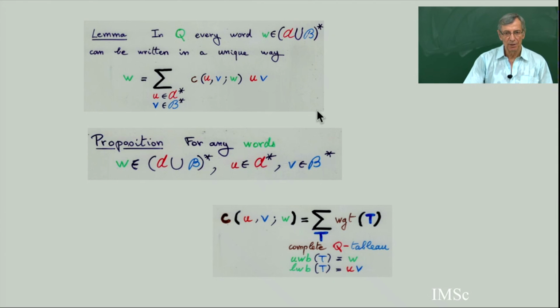And so you get the complete proof that you can expand W as a unique sum like this. And this sum can be obtained by a rewriting rule, and this rewriting rule is unique. And you can express this sum as a sum over all complete Q tableau with a given lower border and upper border.